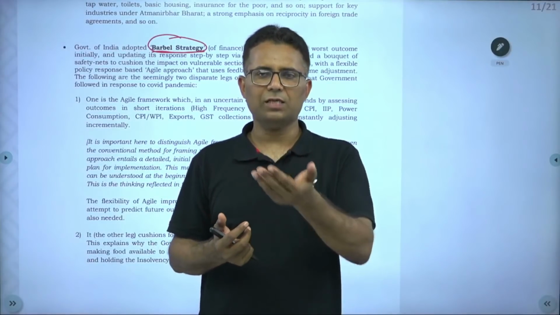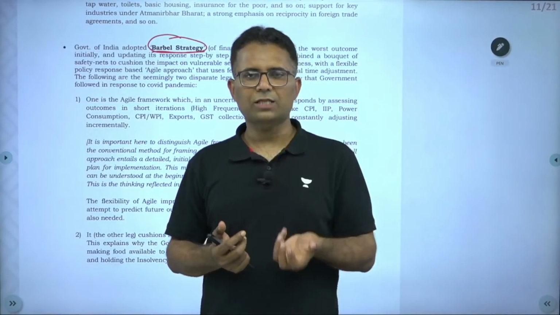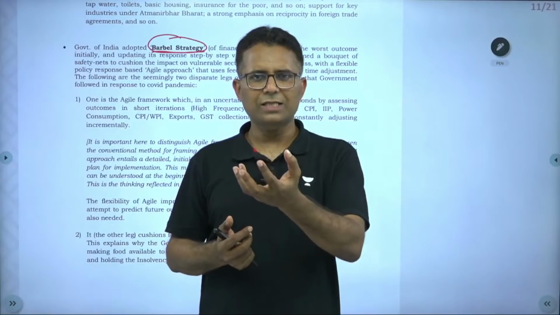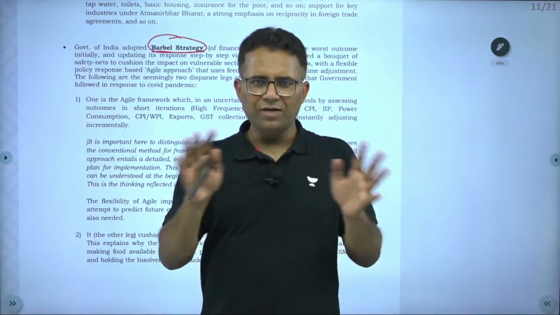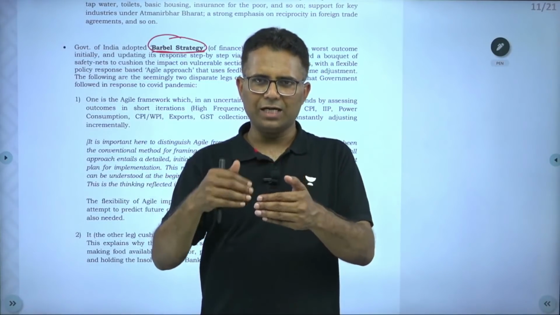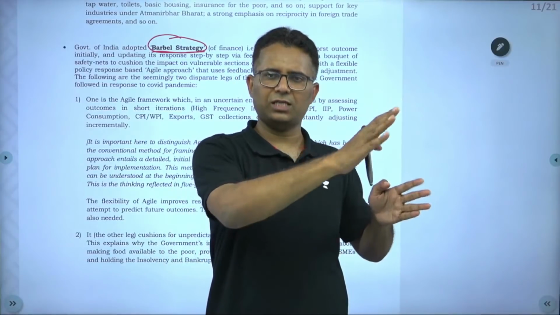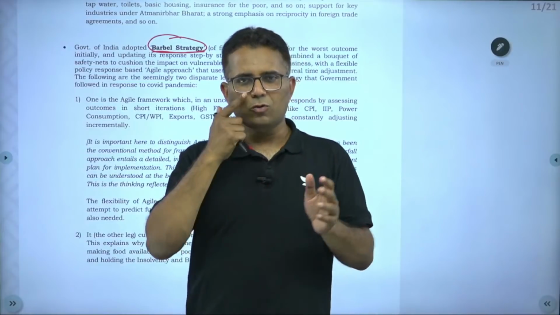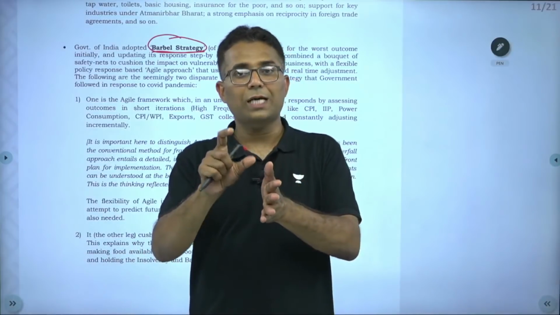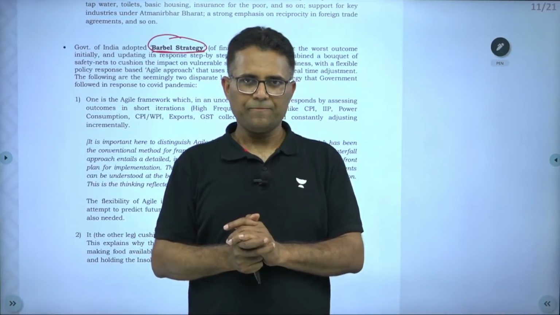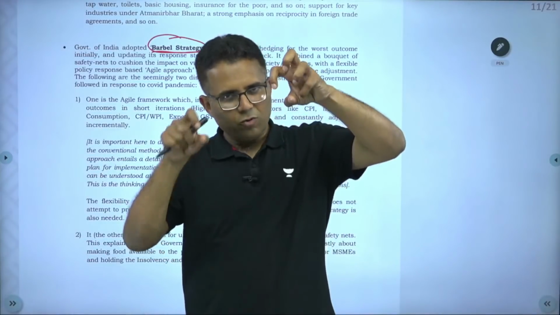For example, IIP, Index of Industrial Production, GST collection, core industries data, CPI data, all these data are high frequency indicators. So, agile framework, there is no predefined strategy, we keep on getting the data, real time data, and accordingly we modify ourselves. Waterfall model is we are clear with the requirements, follow a fixed strategy that used to be done for the 5-year plan. So, rather than following a waterfall model in the pandemic period, we have followed an agile framework, right. Now, this agile framework is a part of barbell strategy.